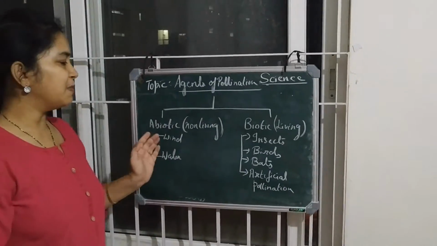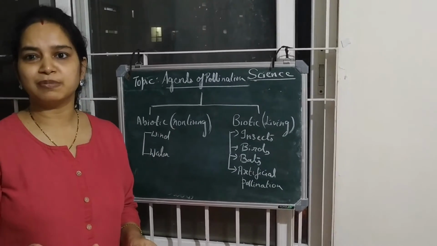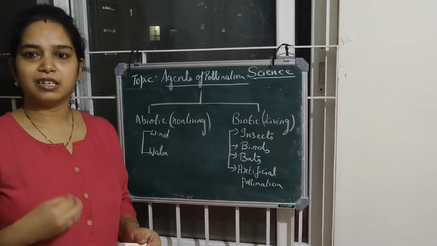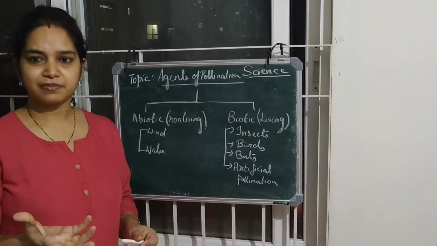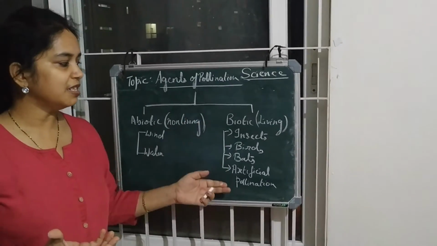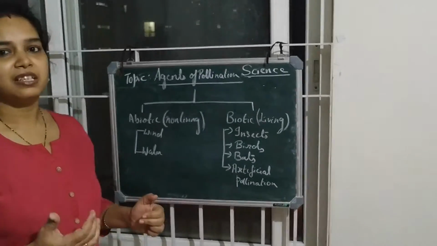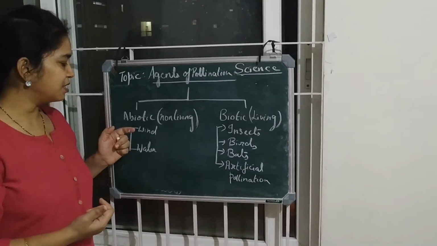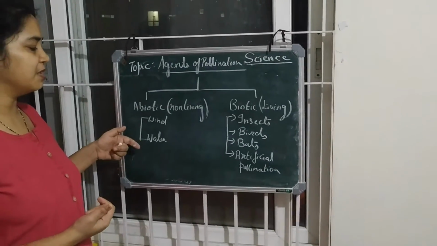According to the biotic and abiotic agents, the flowers adapt themselves. That is, they contain nectar and scent, or they have petals that are more attractive, so as to attract the biotic agents. And for abiotic agents, they have different adaptations. So we'll learn in detail how pollination happens by wind and water.